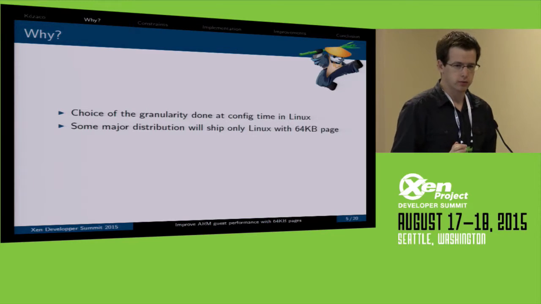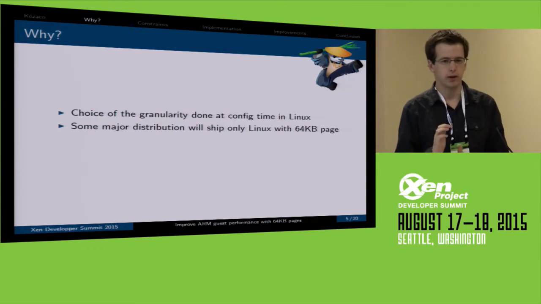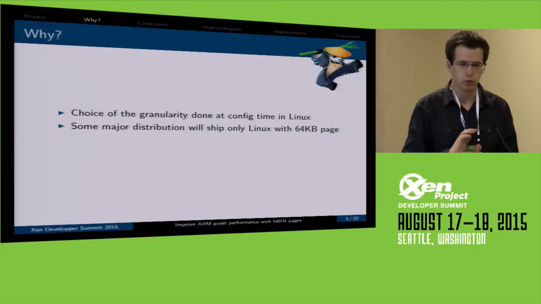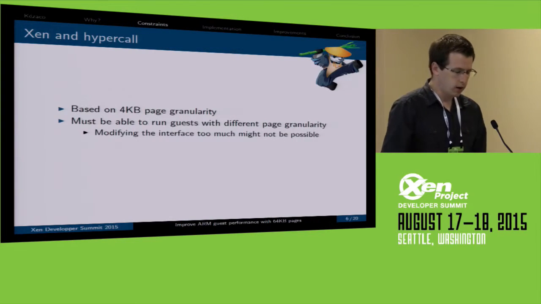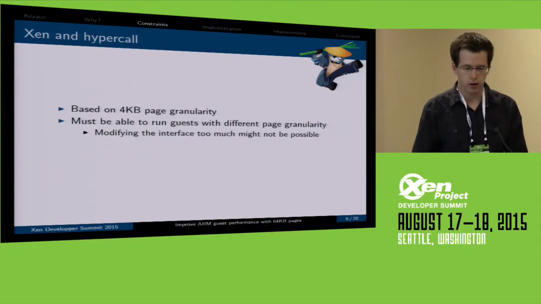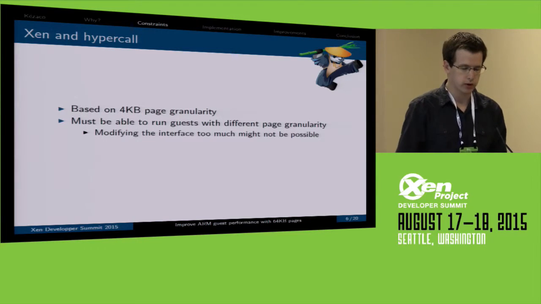The second thing is that major distributions will ship only with 64K. So that means that today, if you want to run a 64K guest on Linux on Xen, it will just crash. You can't do anything. You won't see any log on the guest, nothing. The second thing is that Xen, when it's running, we chose to use 4K pages.